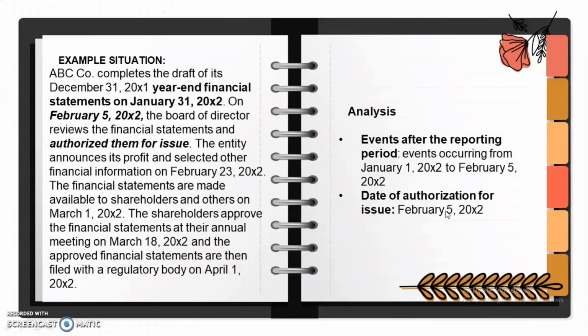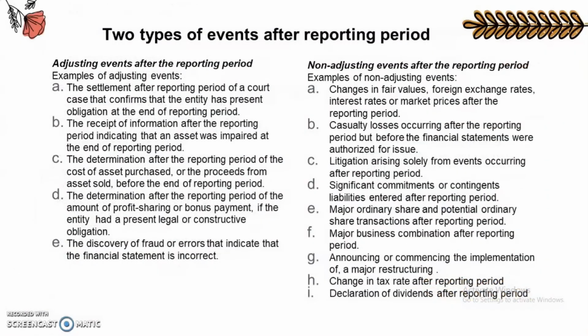Dito sa example situation na to, on January 1, 20X2 ang end period at February 5, 20X2 ang date ng authorization, kaya mula January 1, 20X2 to February 5, 20X2 ang events after the reporting period. There are two types of events after the reporting period, the adjusting events and non-adjusting events. But first, let us focus on the adjusting events.